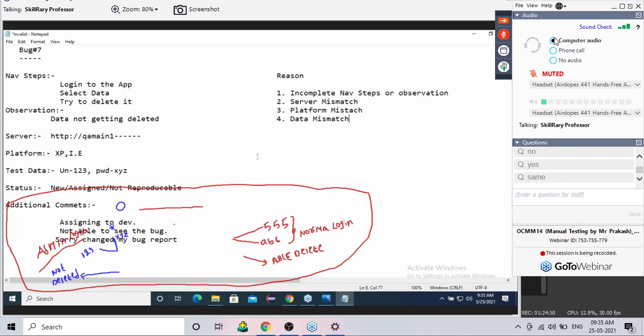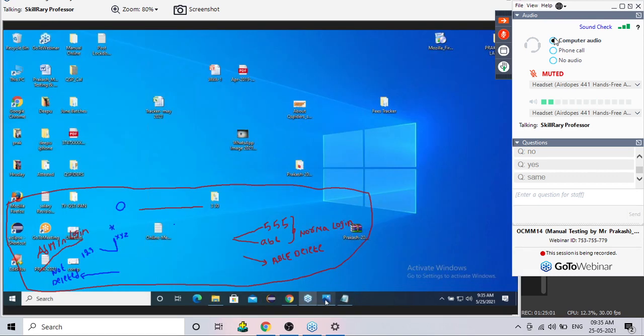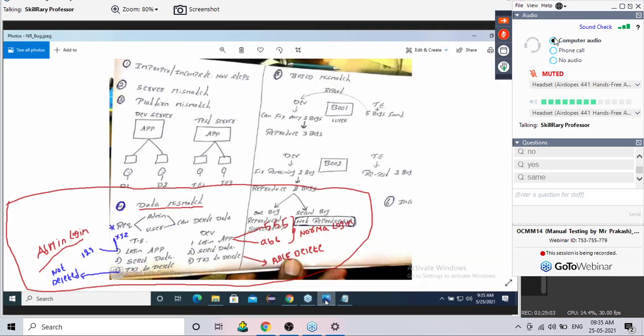This is the concept of data mismatch, and summary is whatever data you are using for testing, mention it in the bug report, so that developer can also use the same data. Have you understood data mismatch?